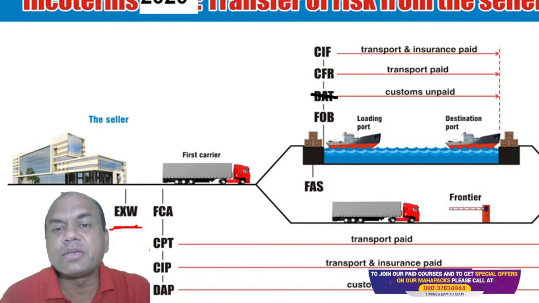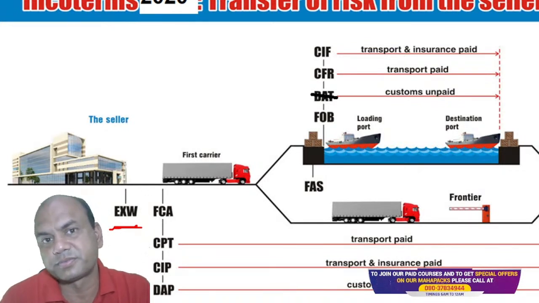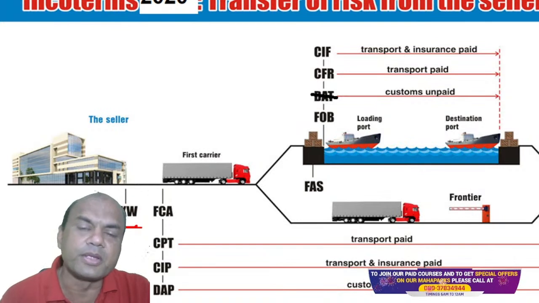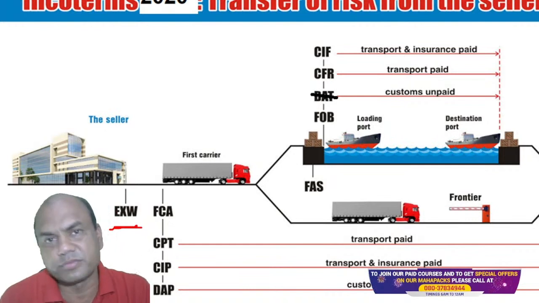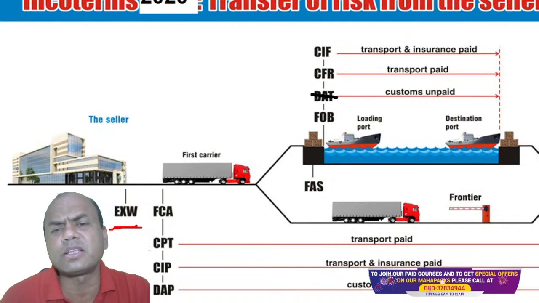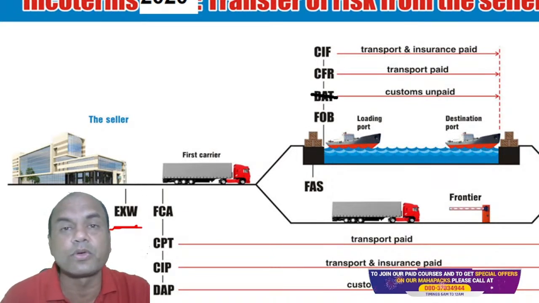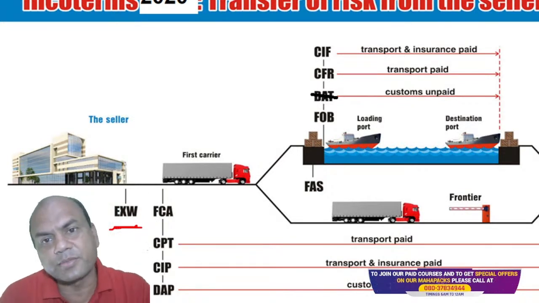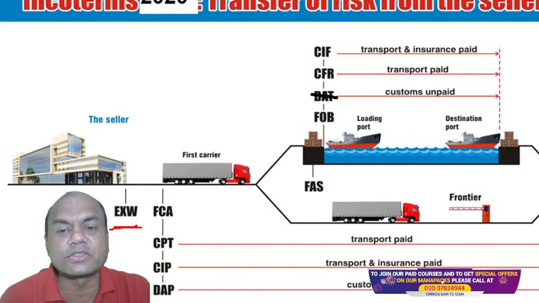Here, C means what? Cost. This cost means actually FOB. Understand this. C means FOB. FOB is free on board, that is the manufacturing cost. So if I have to come from CIF to FOB, I have to remove this I and F. I'll remove the insurance and the transport. I'll just subtract the insurance and transport fees, whatever is paid, and I'll come to FOB. Because in exams, many times they give you CIF and ask you to find the FOB. They give all the figures.